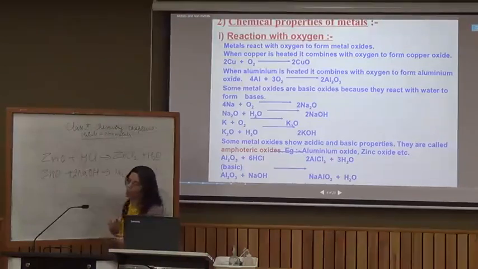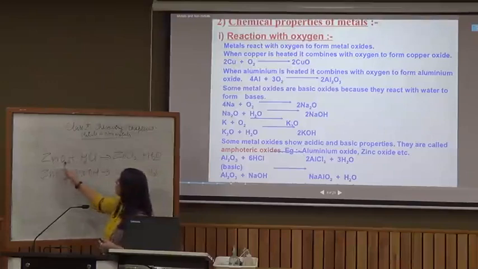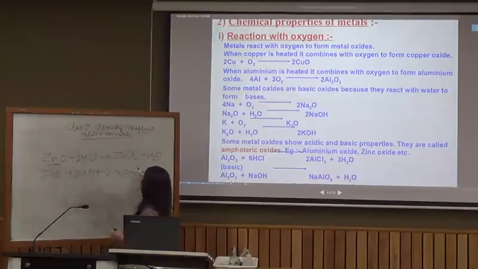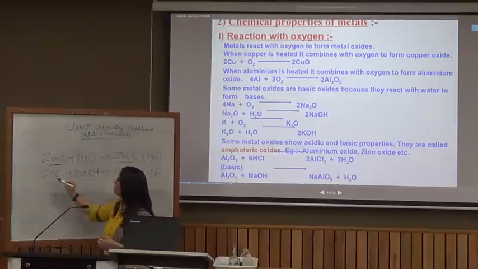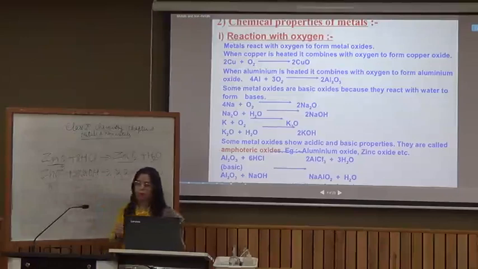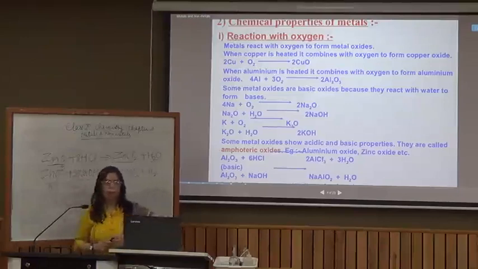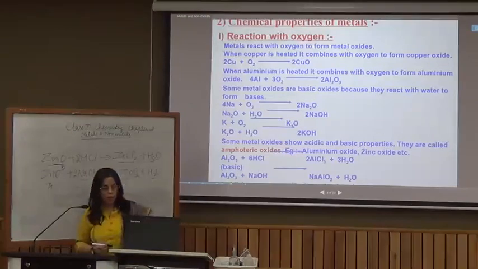So looking at these reactions, what we conclude is that zinc oxide, when it reacts with an acid, acts as a base. So it is basic in nature here, and it forms salt and water. But when zinc oxide is treated with a base, again it forms salt and water, and we infer that here its nature is acidic. So zinc oxide also shows properties of an acid as well as that of a base, hence it is also an amphoteric oxide.